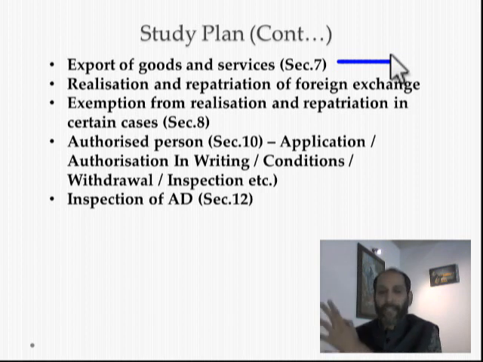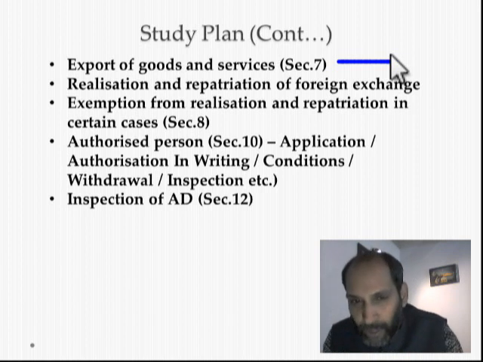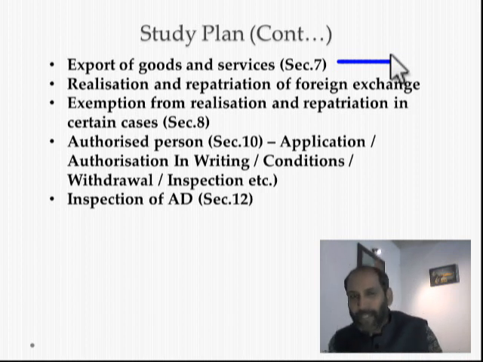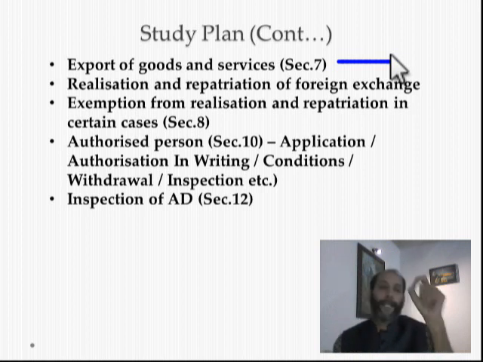There is a rule for that. There is some form specifically. You have to study that also. So don't forget to study section 7, which deals with the obligation of an exporter with regard to the export of goods and services under the FEMA 1999.